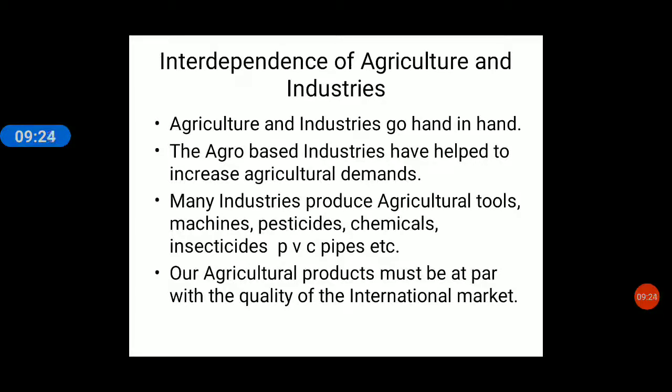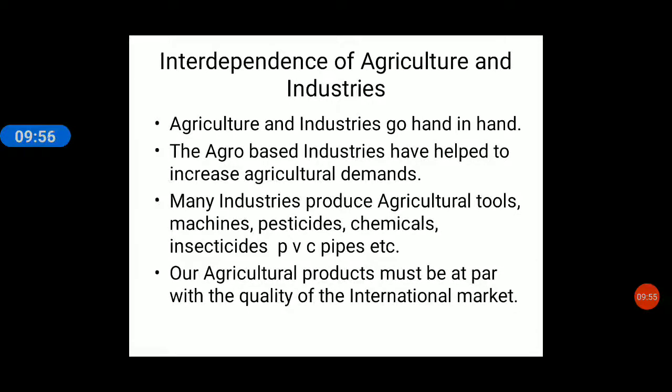So, if demand from industry increases, what will happen? The agricultural sector has to improve and increase its production. The result will be that the agricultural sector will also develop and the industrial sector will also develop. So, interdependence of agriculture and industries. Agriculture and industry go hand in hand, meaning if demand from one sector increases, the demand from the other sector would also be increased.